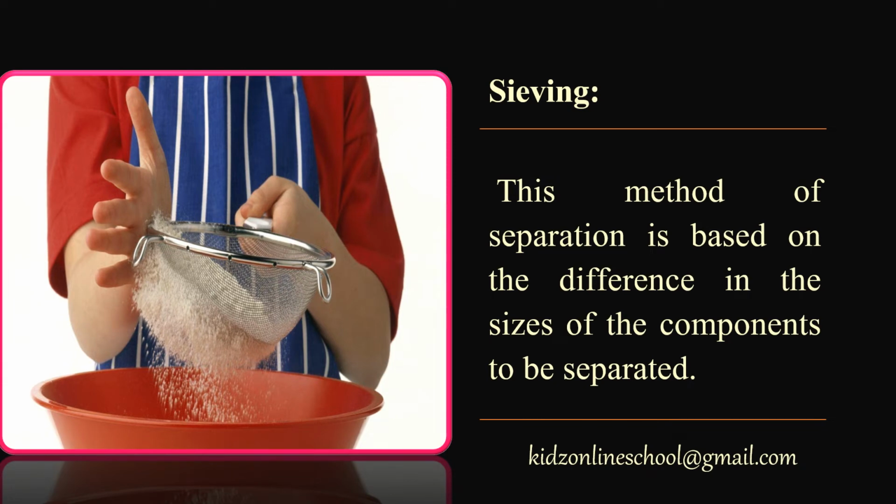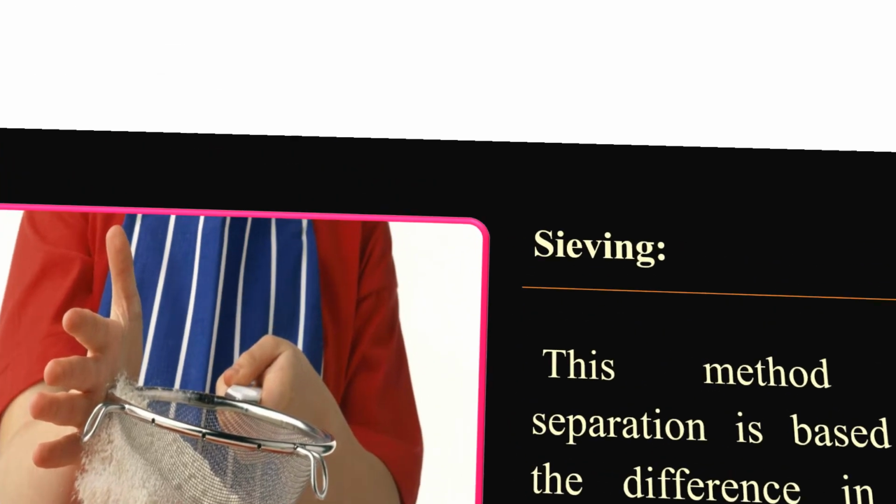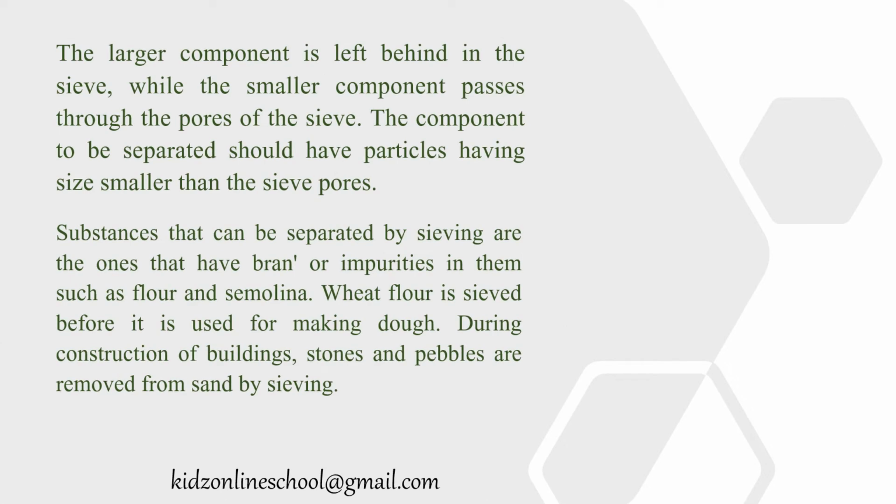Sieving. This method of separation is based on the difference in the sizes of the components to be separated. The larger component is left behind the sieve while the smaller component passes through the pores of the sieve. The component to be separated should have particles smaller than the sieve pores.